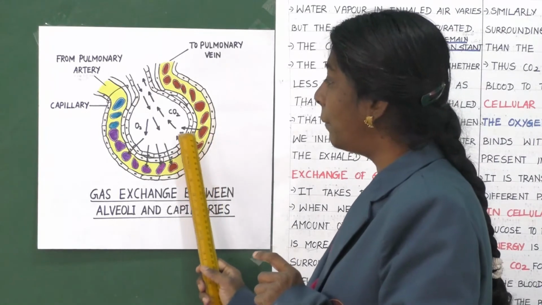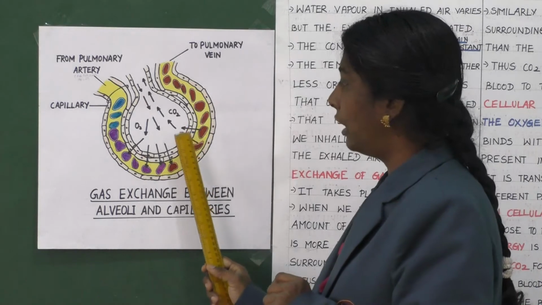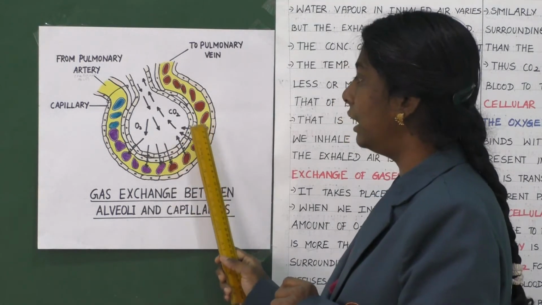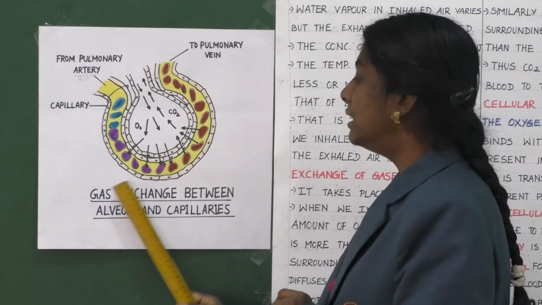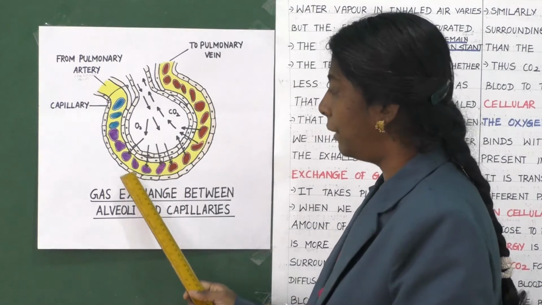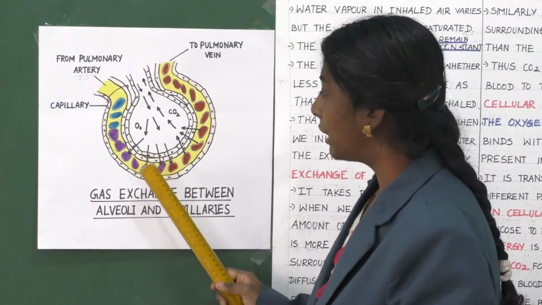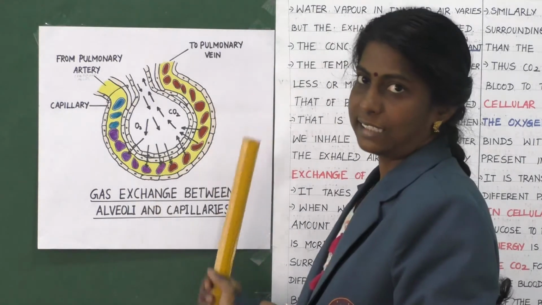So the carbon dioxide from the capillary will move to the alveoli. This exchange of oxygen from alveoli to capillary and carbon dioxide from capillary to alveoli is called gas exchange.